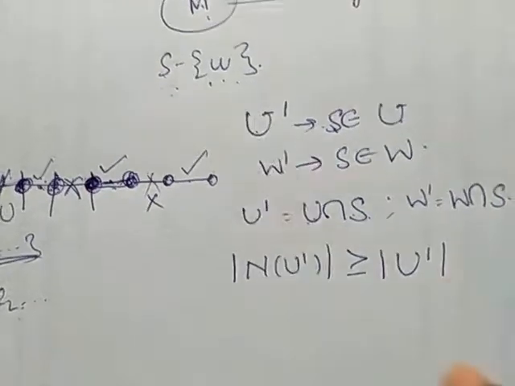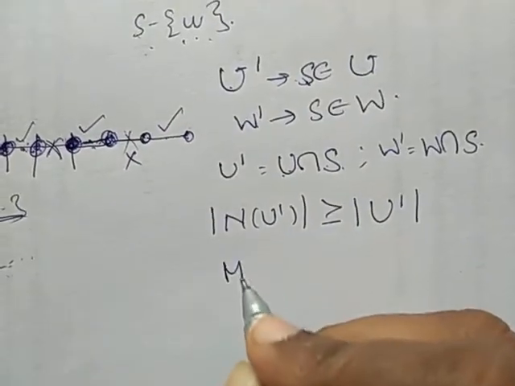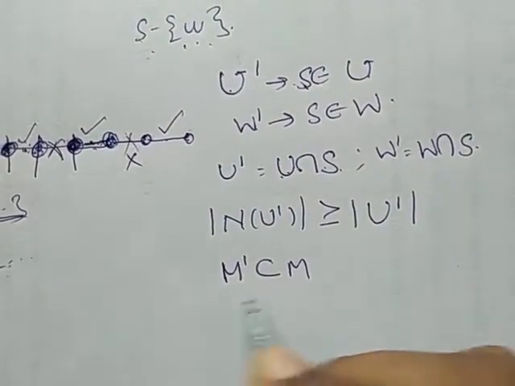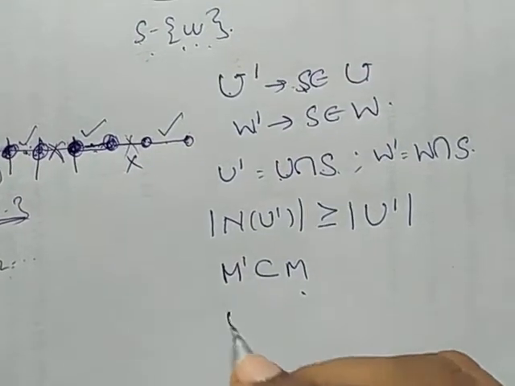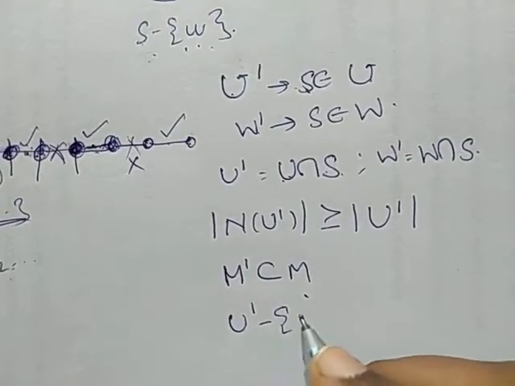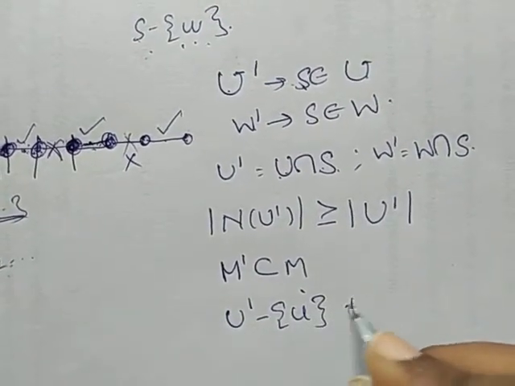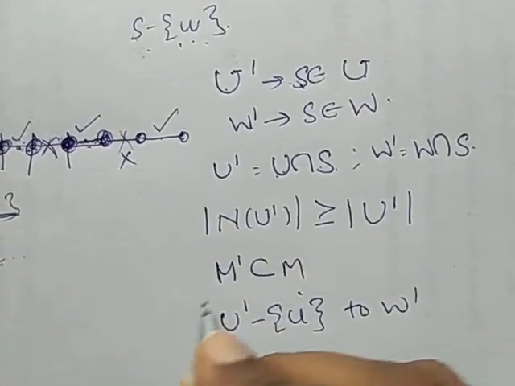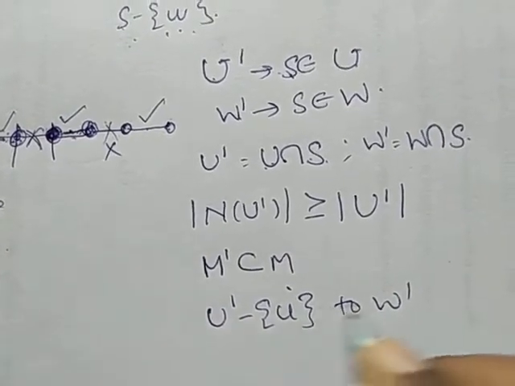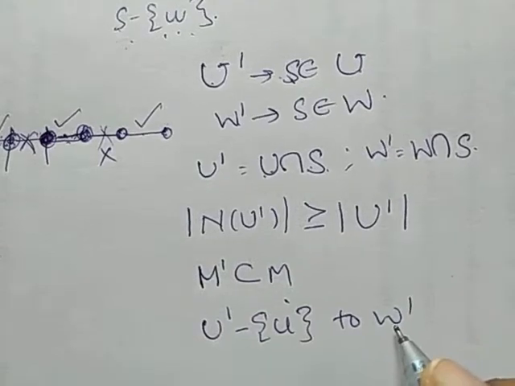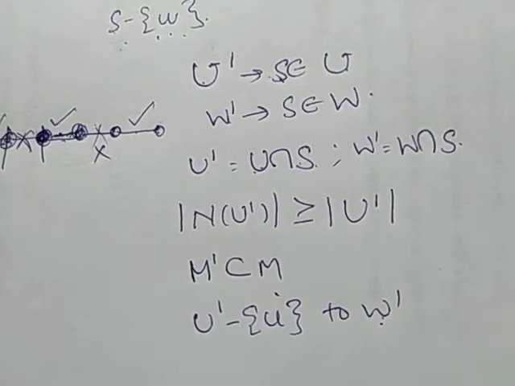Therefore, M dash is the subset of M that matches U dash minus U to W dash. Whatever elements belong to U dash minus U will be matched to W dash. What is W dash?